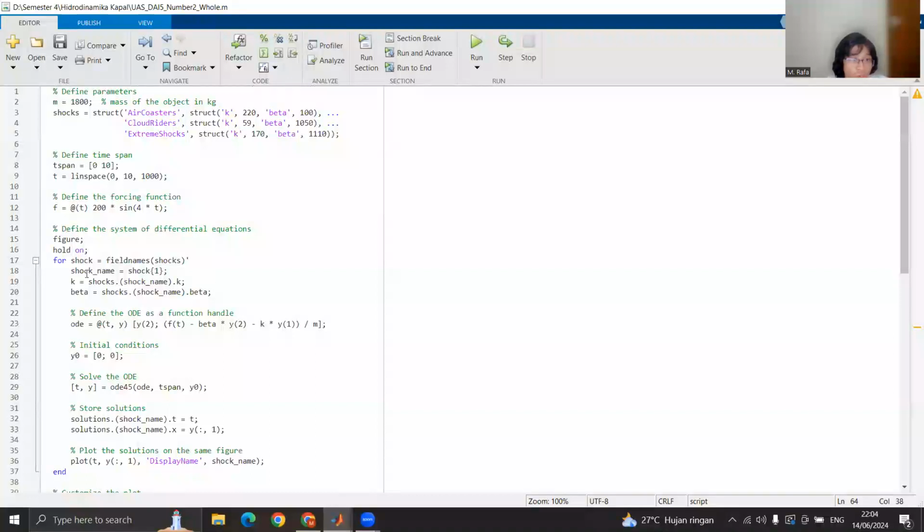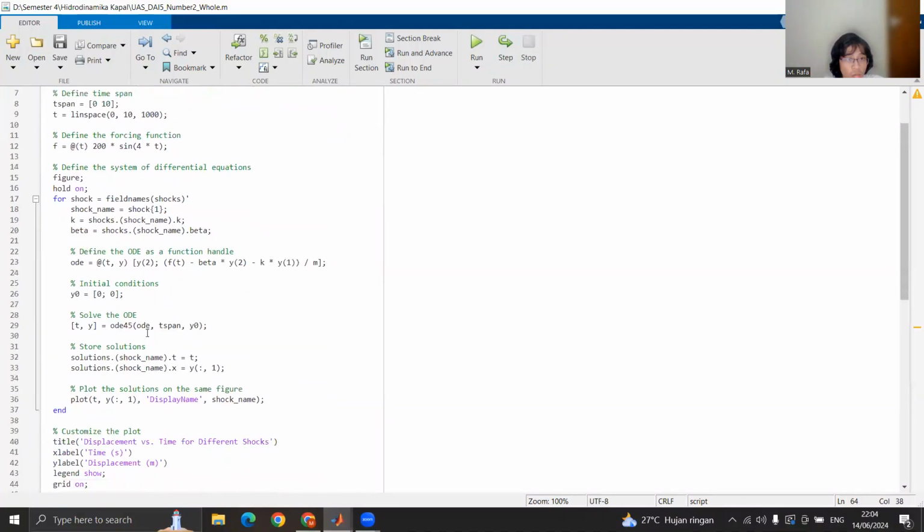First, I have to define the parameters, then the initial parameters and the given situation, like the excitation forcing function with the time function in it. And also I have to input the mathematical models of the ODE and the initial conditions.